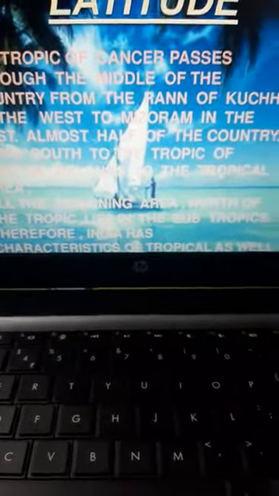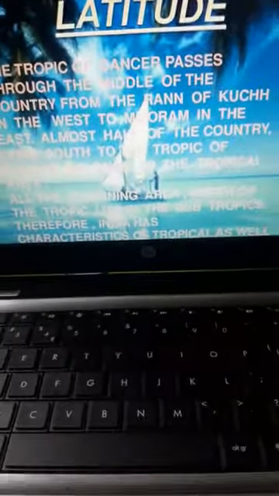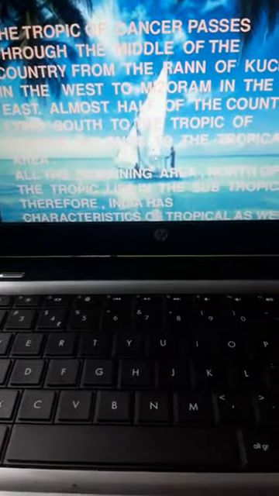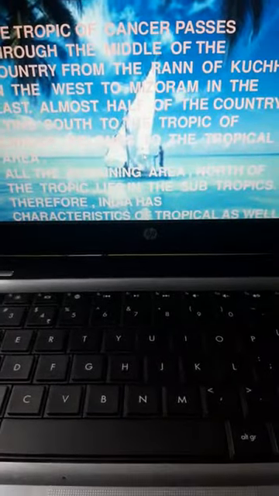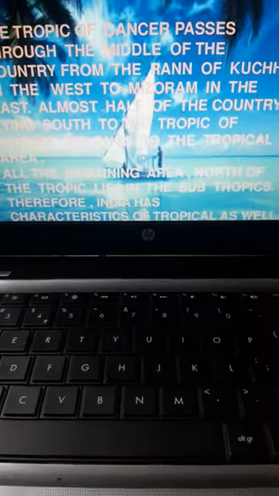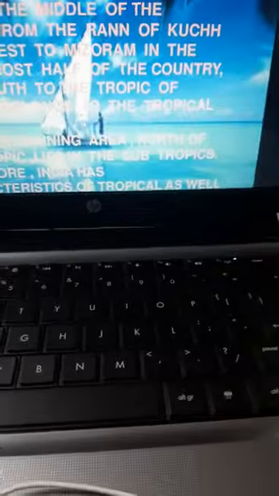Children, the Tropic of Cancer passes through the middle of the country from the Rann of Kutch in the west to Mizoram in the east. Almost half of the country lying south of the Tropic of Cancer belongs to the tropical area. All the remaining area north of the Tropic of Cancer lies in the subtropics. Therefore, India has characteristics of tropical climate as well.